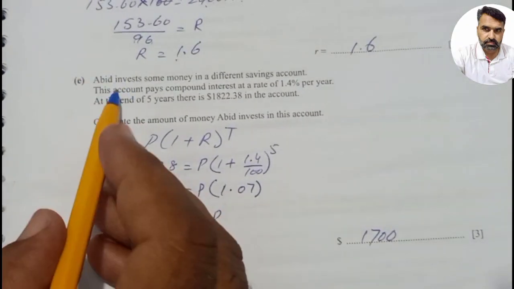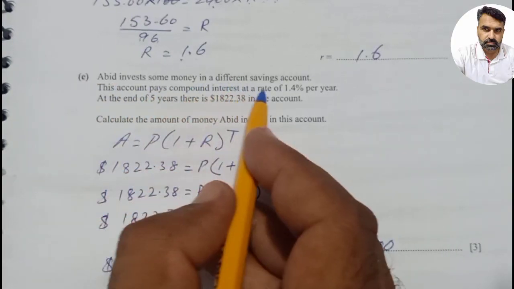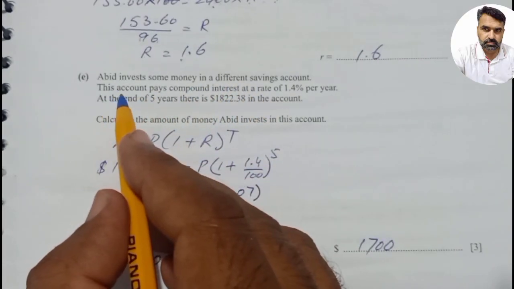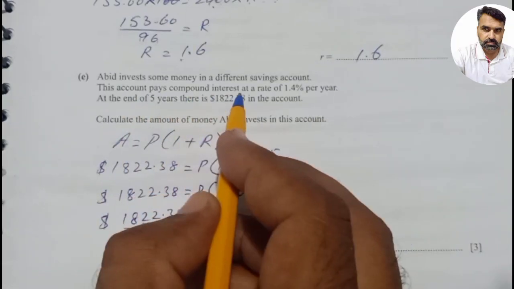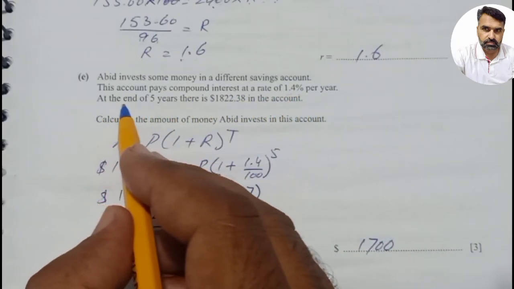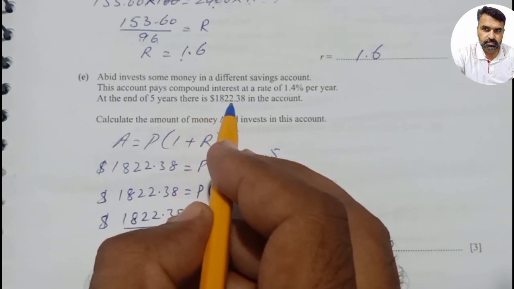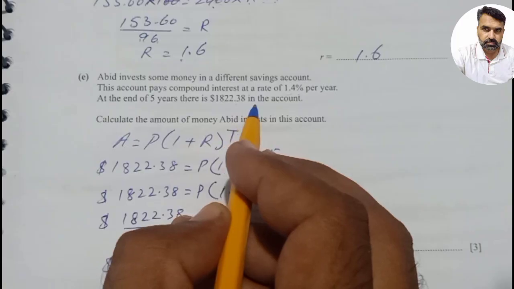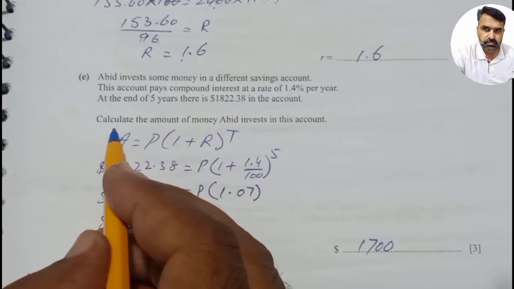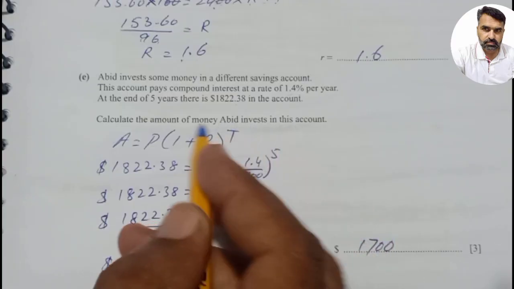And the last part, part E: Abid invests some money in a different savings account. This account pays compound interest at the rate of 1.4% per year. At the end of 5 years, there is $1822.83 in the account. Calculate the amount of money Abid invests in the account.